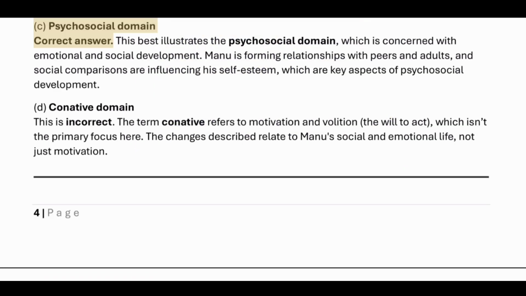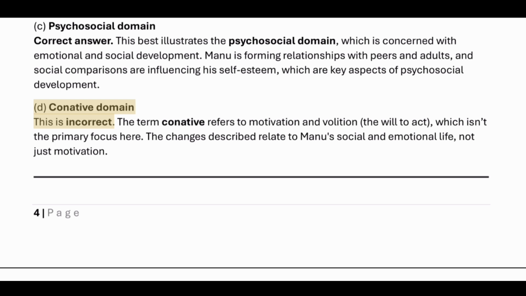C. Psychosocial domain. Correct answer. This best illustrates the psychosocial domain, which is concerned with emotional and social development. Manu is forming relationships with peers and adults, and social comparisons are influencing his self-esteem, which are key aspects of psychosocial development. D. Conative domain.